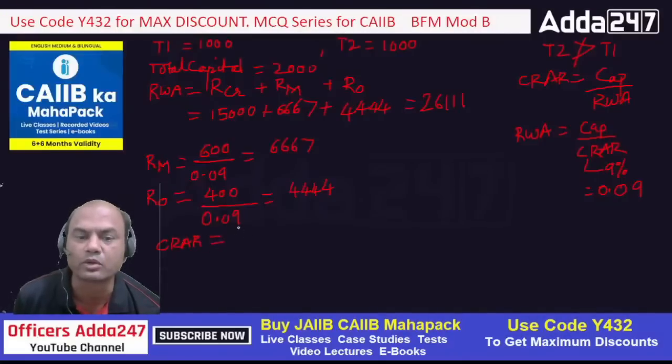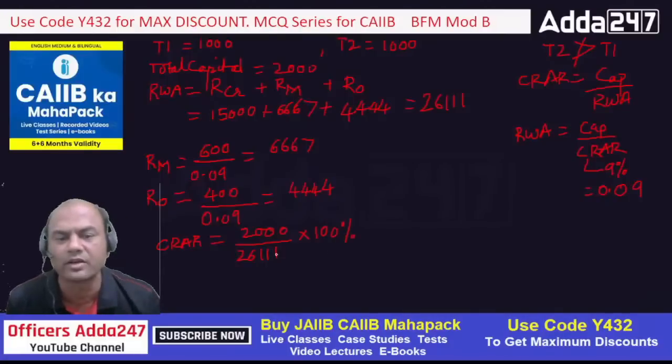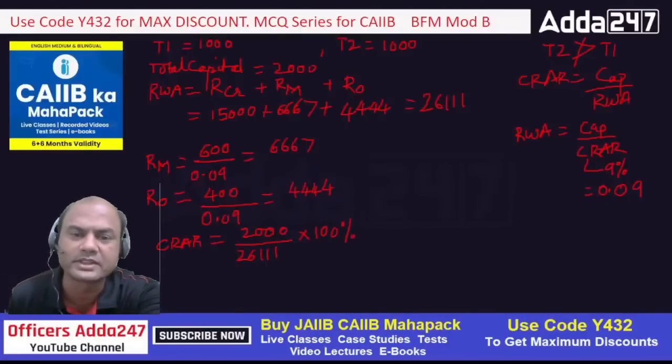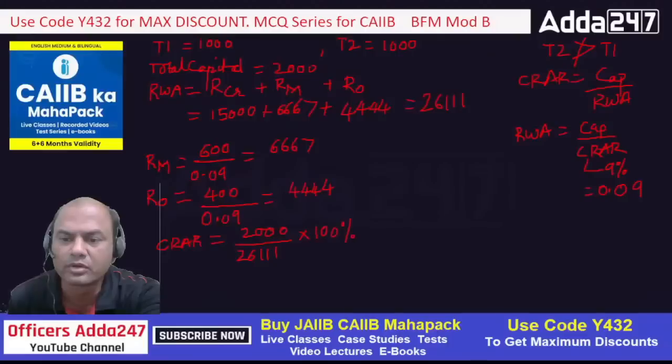CRAR becomes what? What is the capital? 2000 upon what is my RWA? 26,111, right? Into 100. Always multiply this by 100. Okay. So what is my answer now? 2000 upon 26,111. So we get it as what? This into what? 2000, na? 2000. So what is the answer you are getting?